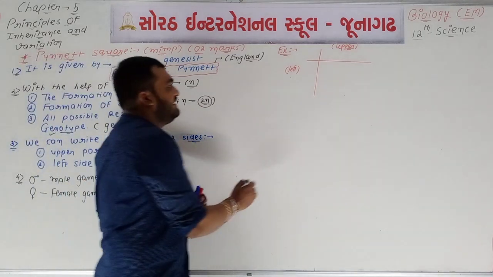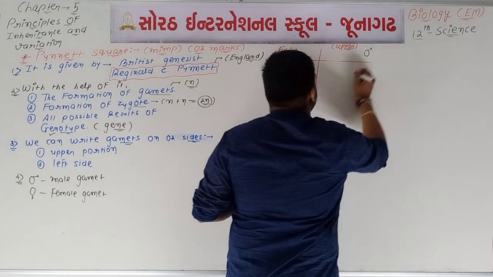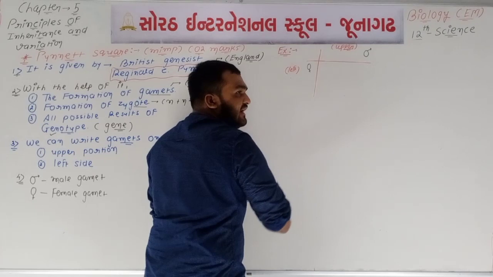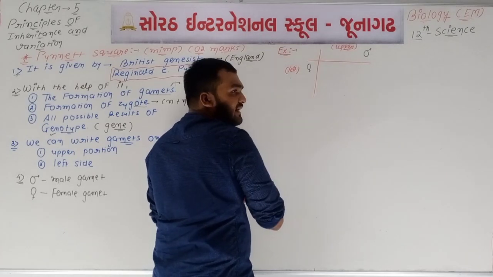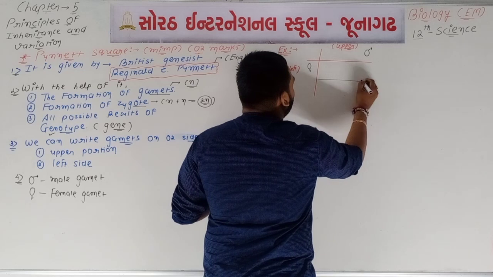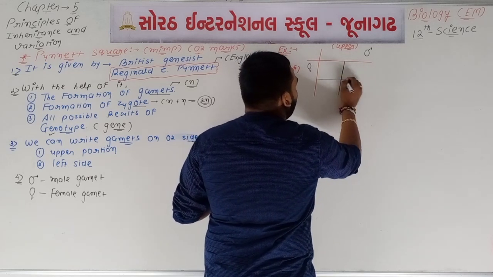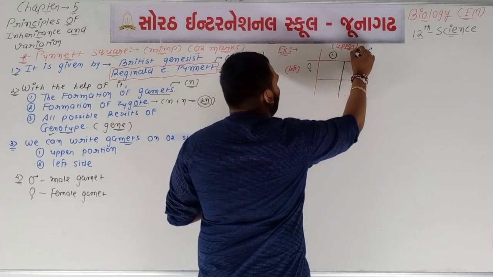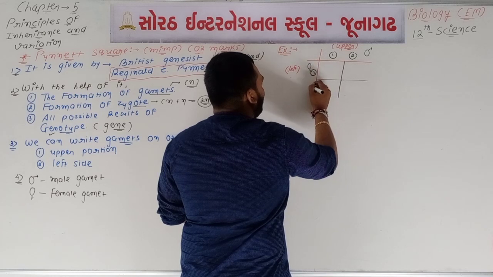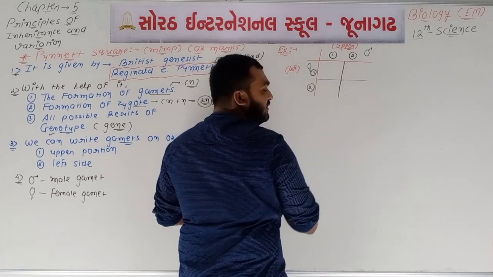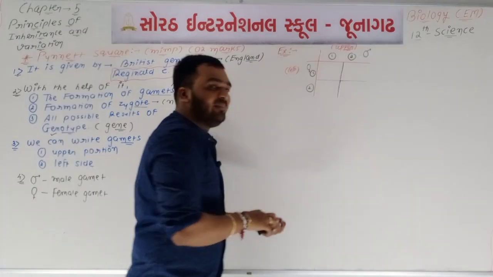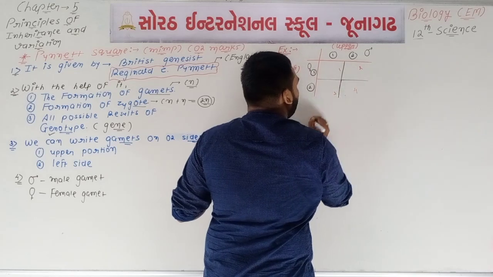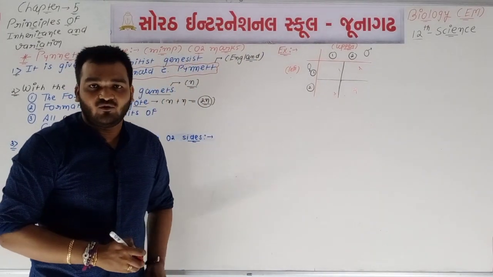So suppose we are writing male gametes here, then we must write female gametes here. If you are writing female gametes at the upper side, then at the left side you write the male gametes. And inside we write the possible genotypes. Suppose 2 male gametes are there and 2 female gametes are there, then in total 1, 2, 3 and 4, total 4 possibilities of genotype will be there.